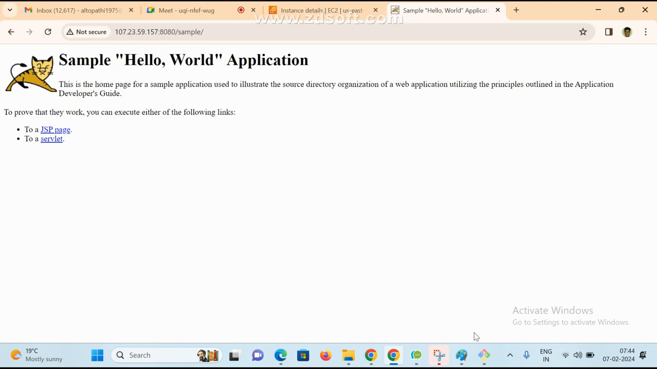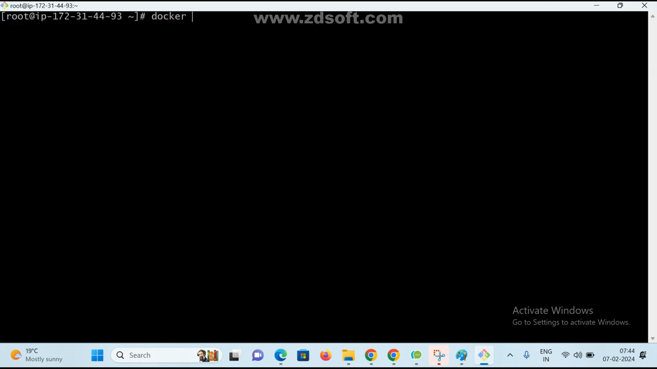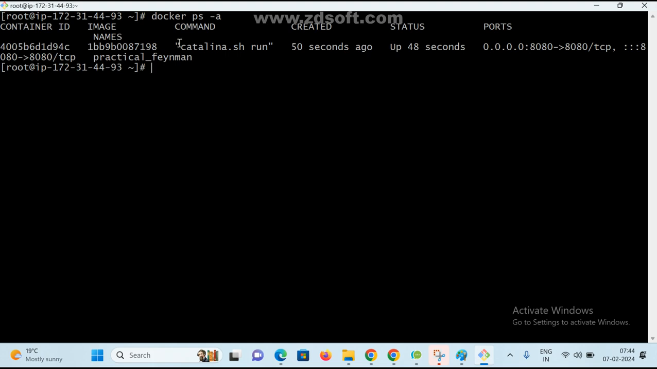Now this is Docker. Unfortunately, just assume my container is running, docker ps -a, my container is running. Unfortunately, my container was deleted, or my container crashed, some problem with my container. Now got it, Karthik? This is very, very important.